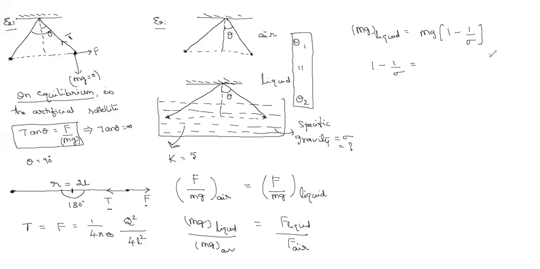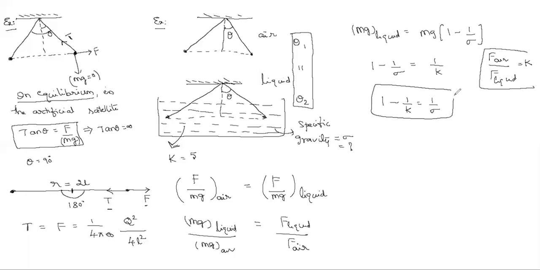F air by F liquid is equal to K, that I already told. So that is equal to 1 by K. Therefore, 1 minus 1 by K equals 1 by sigma, or sigma by sigma minus 1 equals K. Here he gave the K value. 1 minus 1 by 5 equals 1 by sigma. 5 minus 1 is 4, so 4 by 5 equals 1 by sigma.